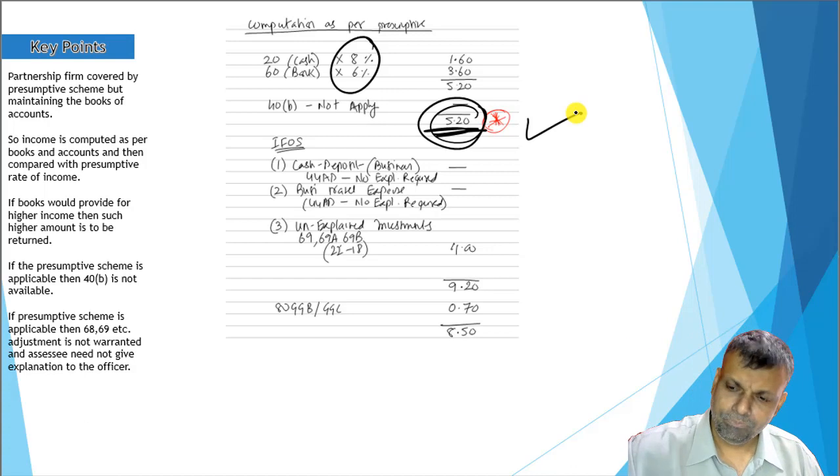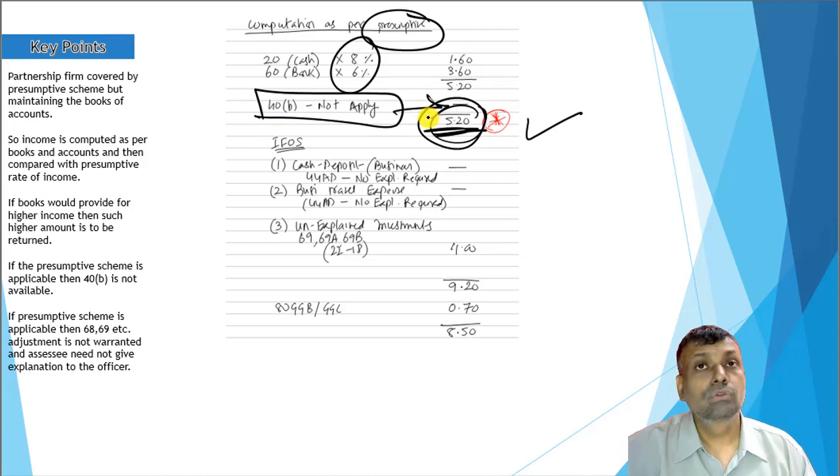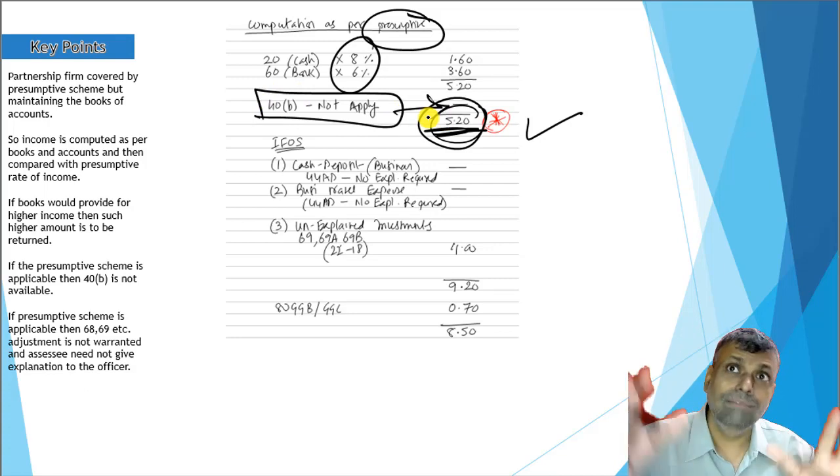Okay. And the important thing is that when you are doing the presumptive scheme, so this is my presumptive computation, section 40B is not allowed here. Okay, so in certain presumptive schemes, friends, section 40B is allowed. That means over and above the presumptive scheme, it is already allowed. So you have to have that particular knowledge.